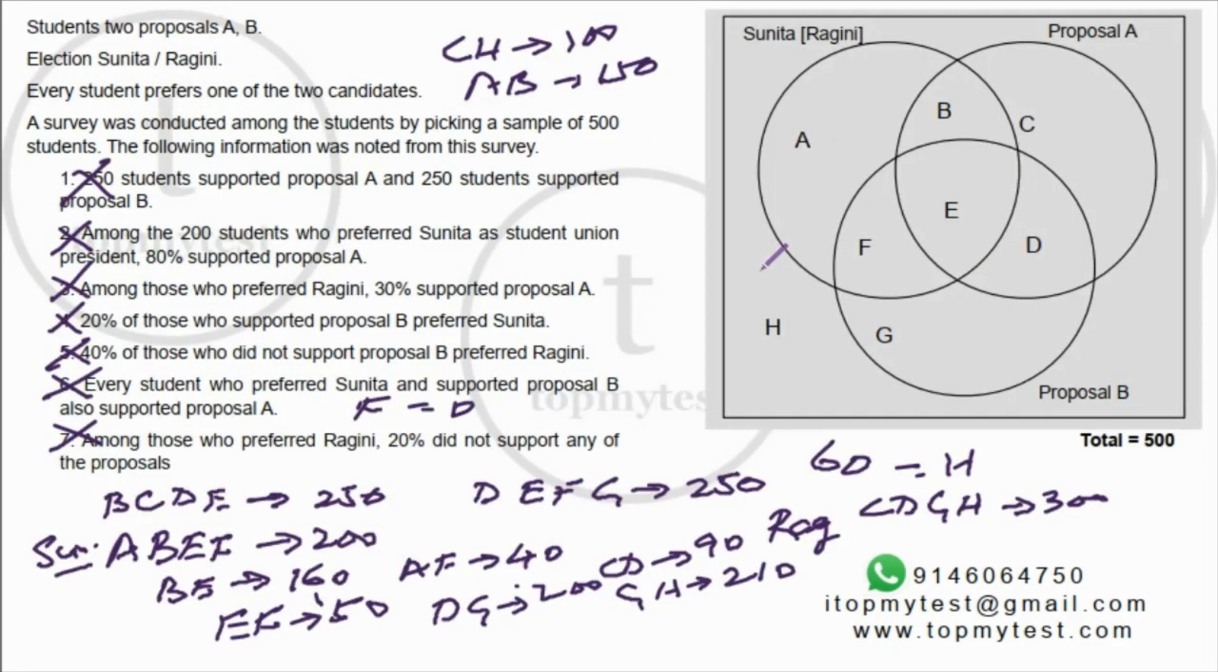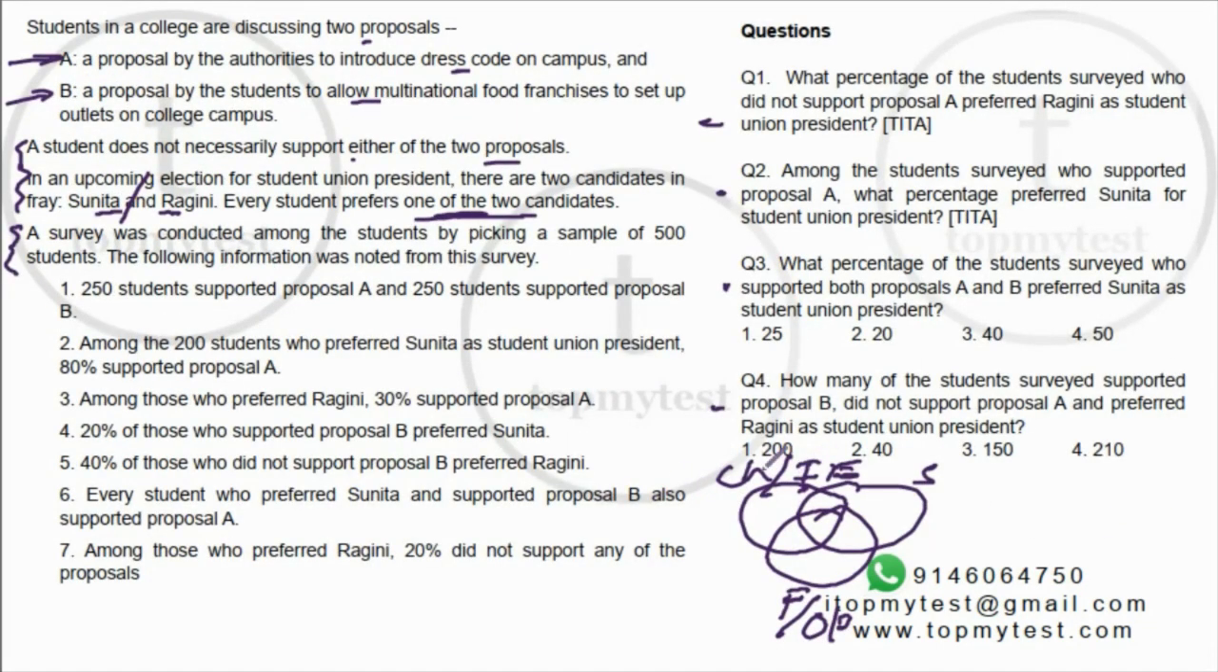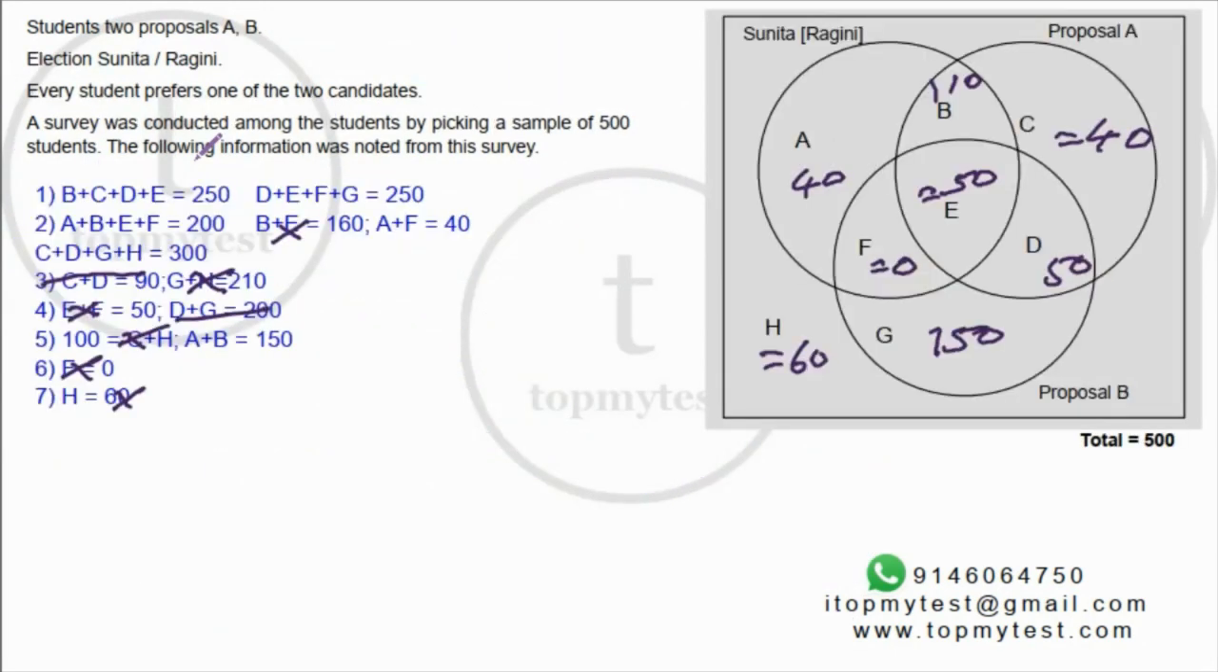Key point was, again, this differentiation. If it is Sunita, then it is not Ragini. If it is Ragini, then it is not Sunita. Once you get that, the question, with a little bit of patience, you can answer this question. About 8 to 9 minutes if you are comfortable with Venn diagrams. If you are not comfortable with Venn diagrams, it basically will just mess up your head.